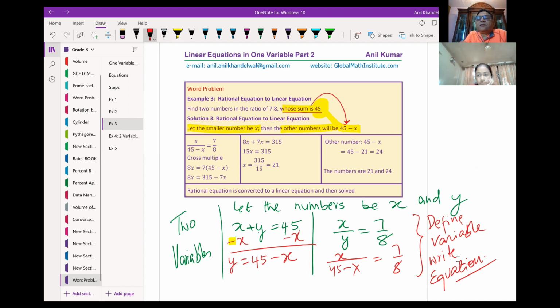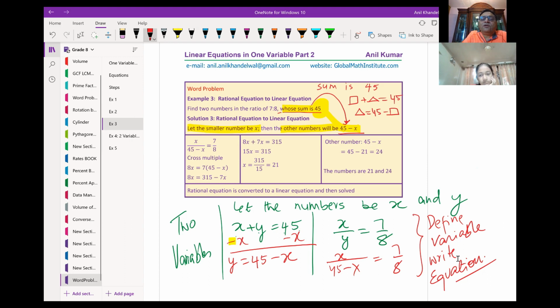Sum of two numbers is 45. This is the sum of two numbers. Correct? So if we add these two things, we get 45, correct? So that means one of them, let's say the triangle, will be equal to 45 minus square. Is that okay? That is what we are writing. So the other number is 45 minus x.